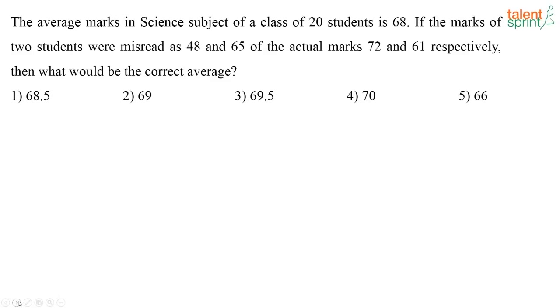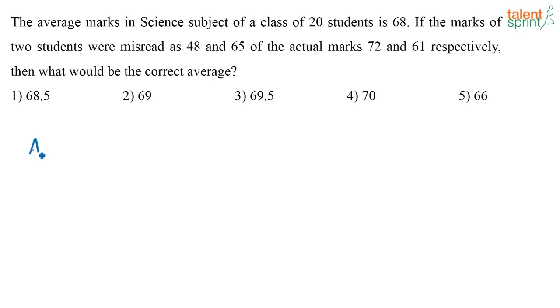See, I know the normal method is to find out the total marks with the given marks, find out the total marks with the actual marks, then find out the average and all that. Don't use that method. Let us just use the equal distribution concept here and get the answer. How will we do it? See, what is the marks of the 2 students?